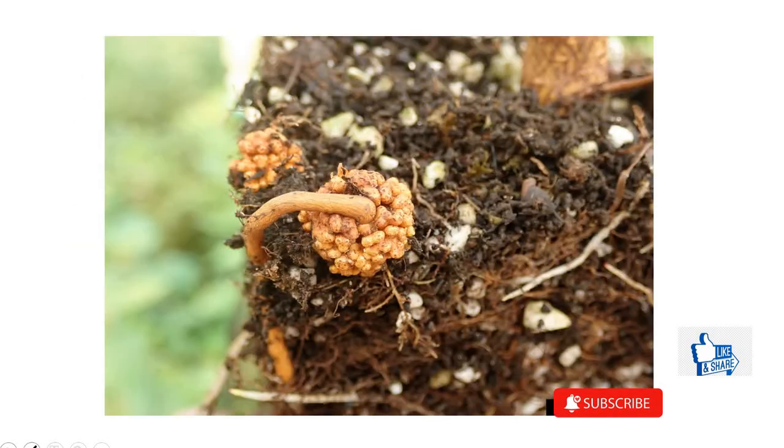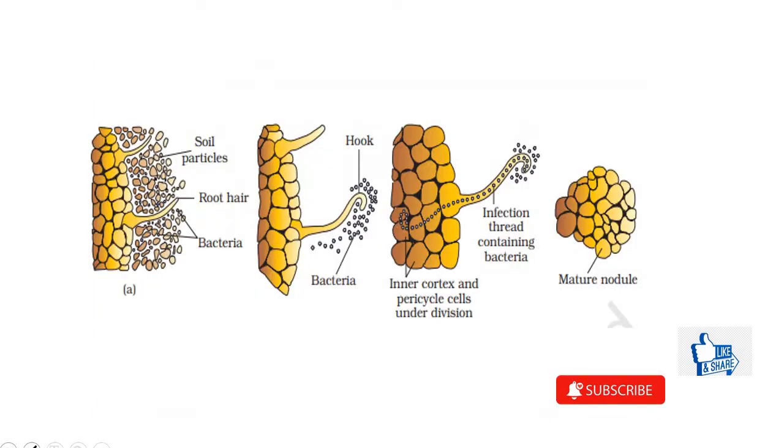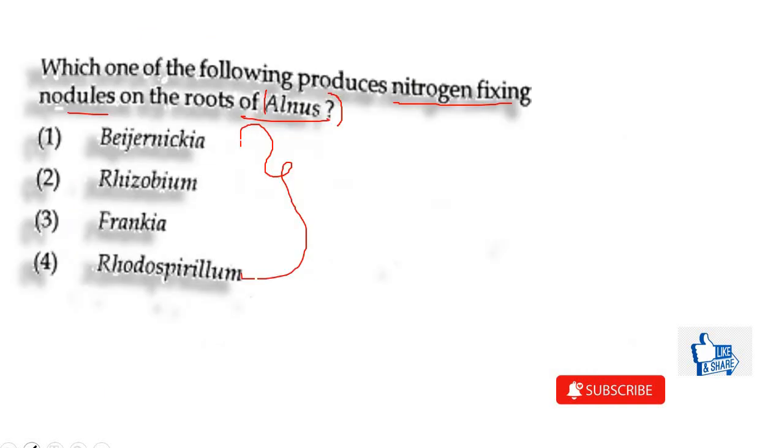Let's see more explanation. This is how a root nodule actually looks like. Then this is the diagram from NCERT. So here are the bacteria around the root hair. They're going to form an infection thread and they're going to reach the inner cortex, and by continuous cell division they will form a mature root nodule. So the correct answer is Frankia.